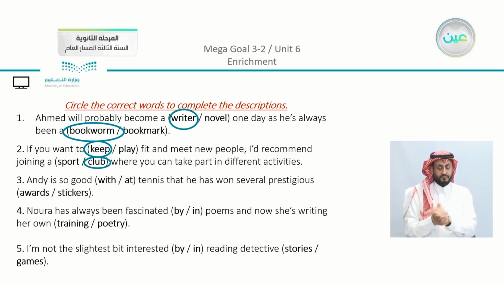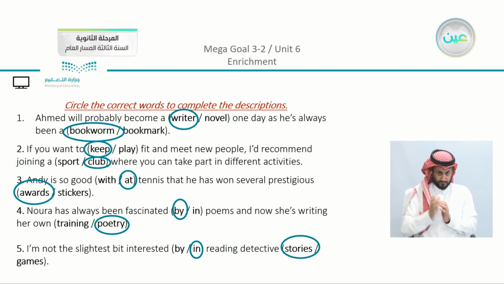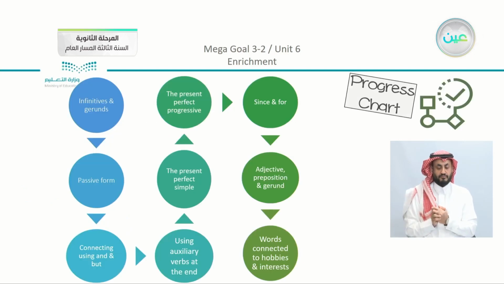Andy is so good at tennis that he has won several prestigious awards. Noura has always been fascinated by poems, and now she's writing her own poetry. I'm not the slightest bit interested in reading detective stories. Now here we have this exercise just to apply what we studied in the for meaning and function using words that are connected to hobbies or interests.